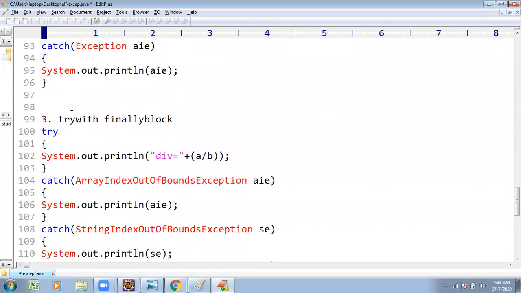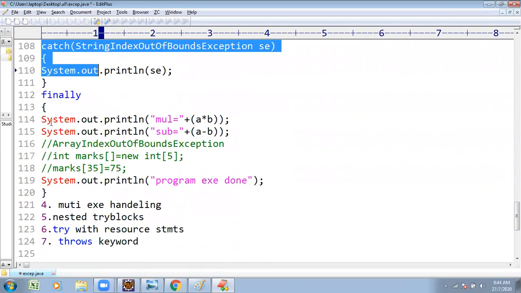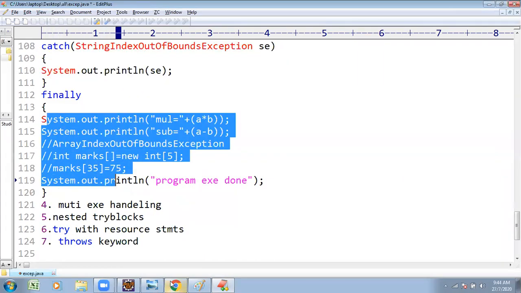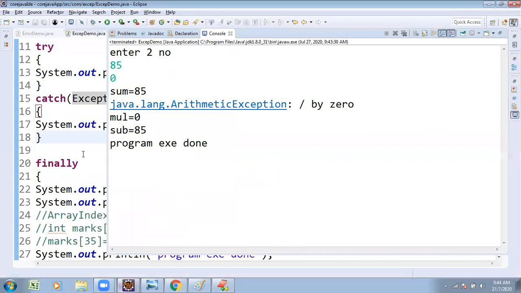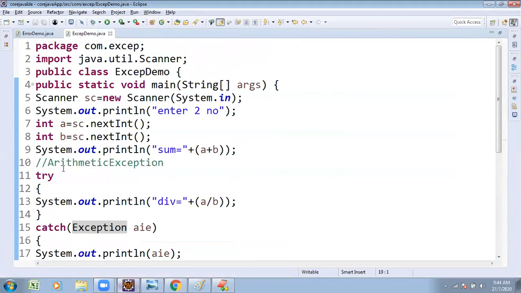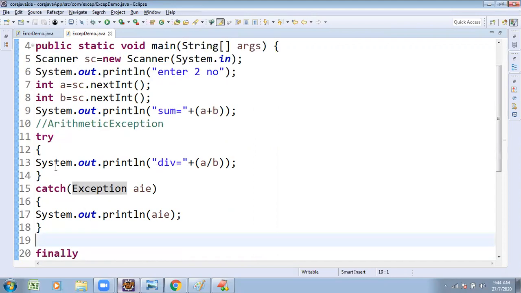If no exception is handled, we use the finally block. Till now in our programming we handled only one exception. If we want to handle multiple exceptions, what is the procedure? How do we handle multiple exceptions? What do you have to do?